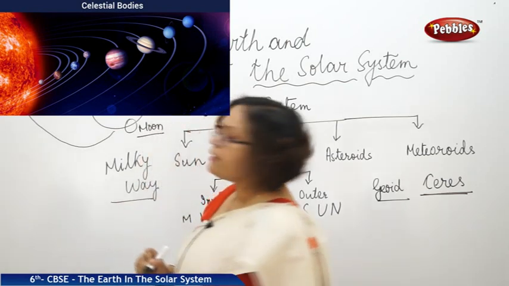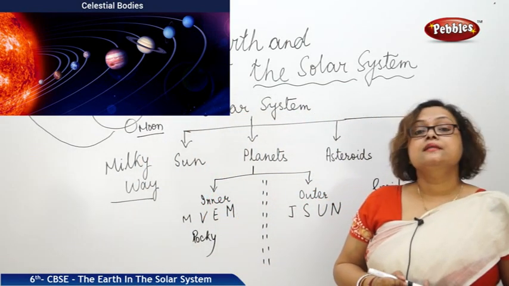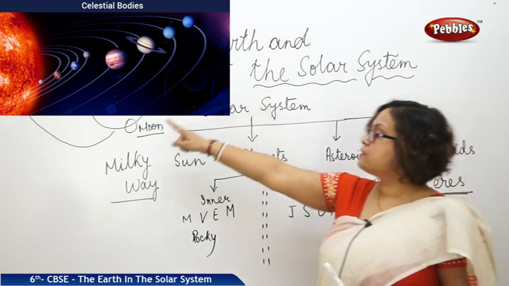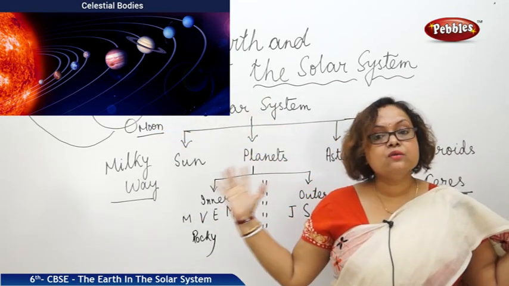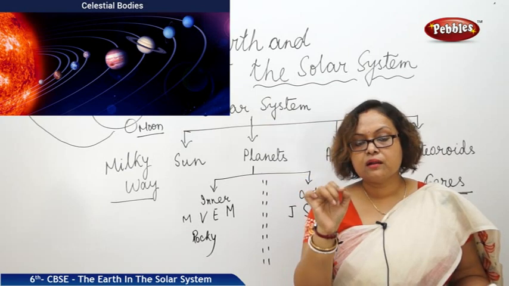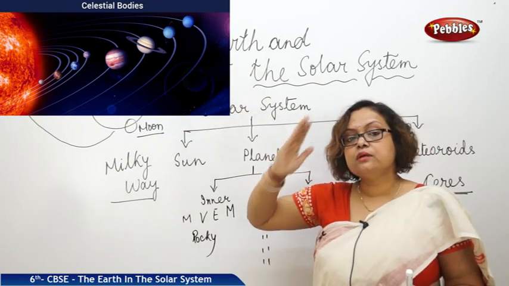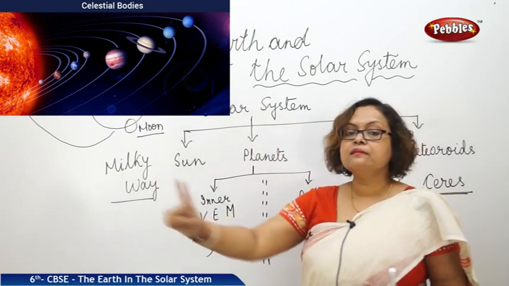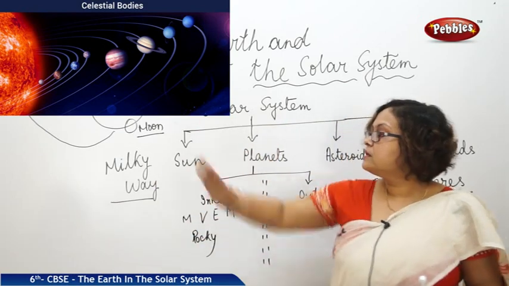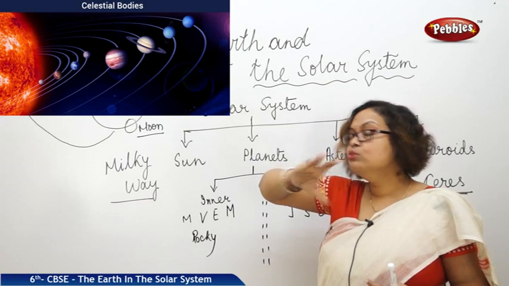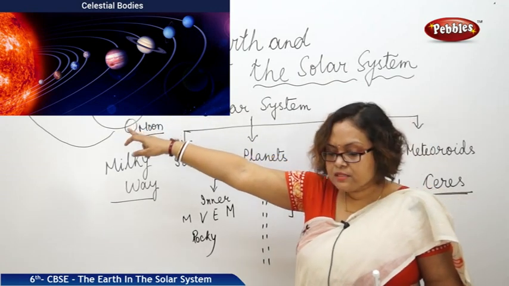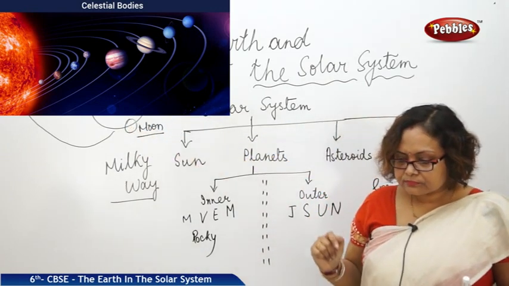Can you tell me why Earth is known as a blue planet? The reason is that Earth is the only planet which has many water bodies. If you observe Earth from the universe, you will see 2/3 of the Earth is covered with water. Due to that, we can see it as blue. So the Earth is known as the blue planet.